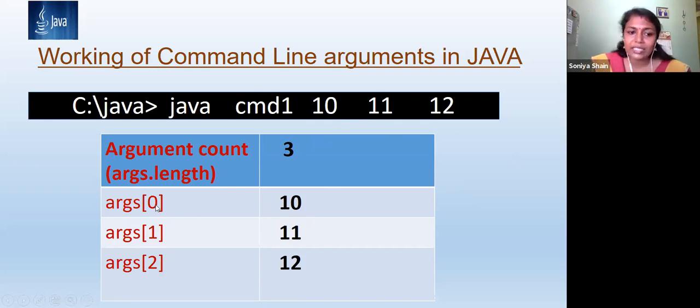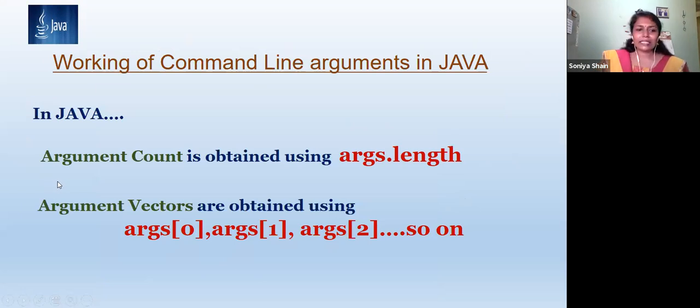So with 3 arguments, the index will go from 0 to 2. Then args[1] means the second argument, 11, and args[2] means 12. Okay. So already I told that we can access the value of the argument count using args.length, and the argument vectors or the string array elements can be accessed as args[0], args[1], args[2] and so on.